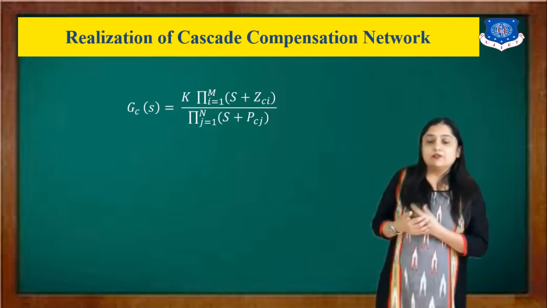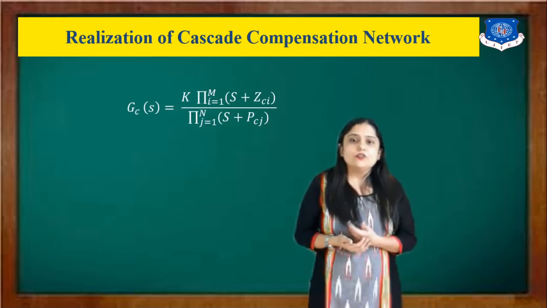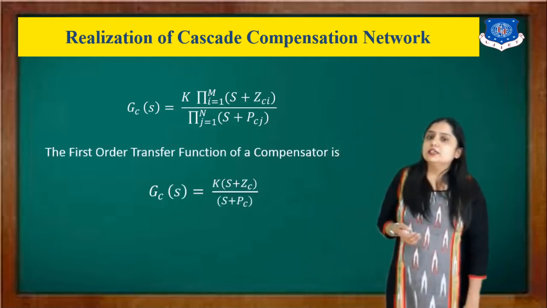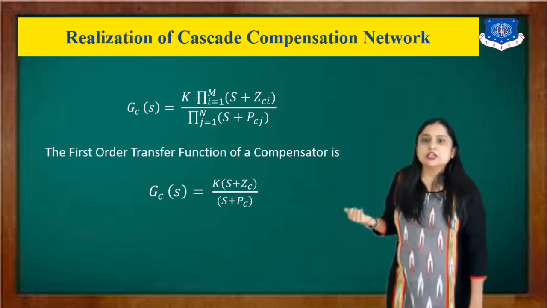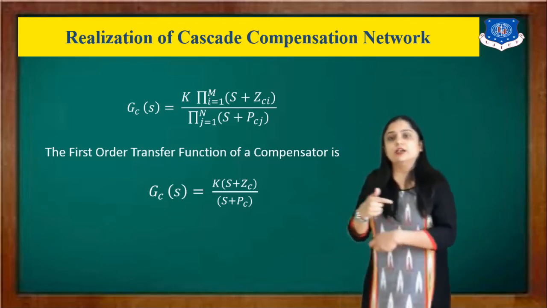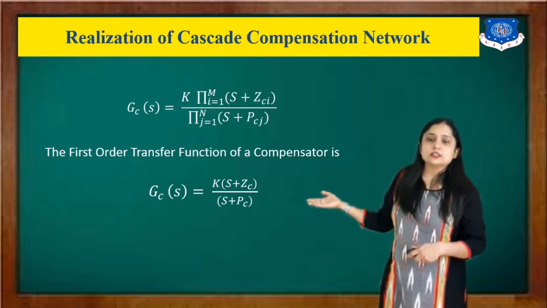Now if I want to design a first order transfer function, then the values of m and n will become 1. See here, K is as it is, and i and j equal to 1, that means I'll get one zero as the numerator and one pole in the denominator. So my transfer function looks like this.